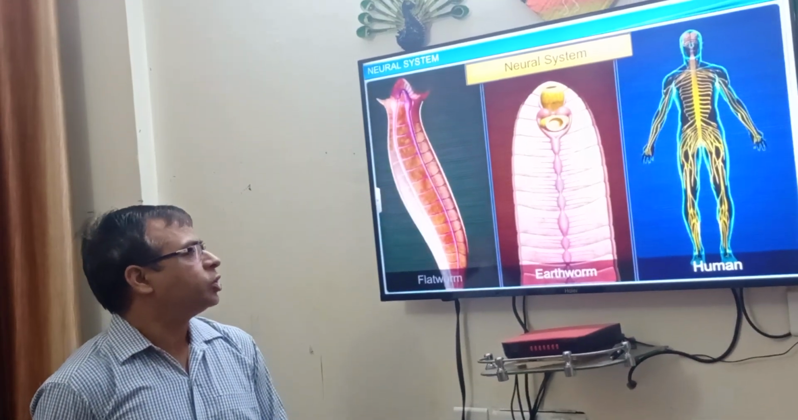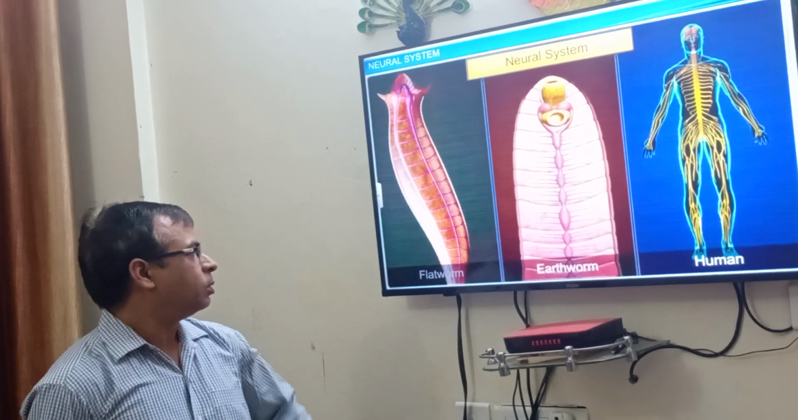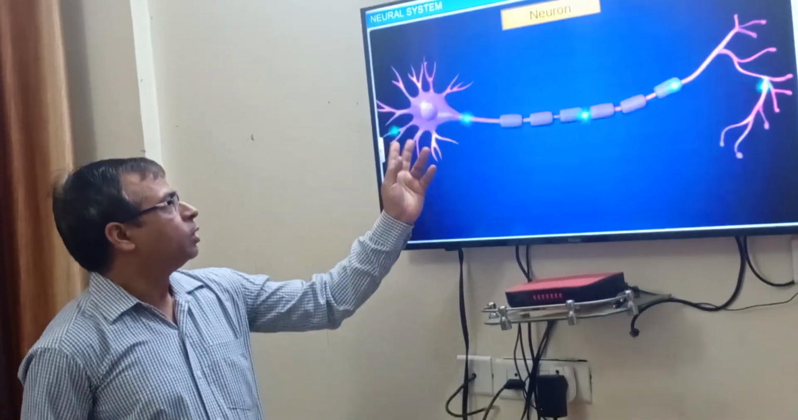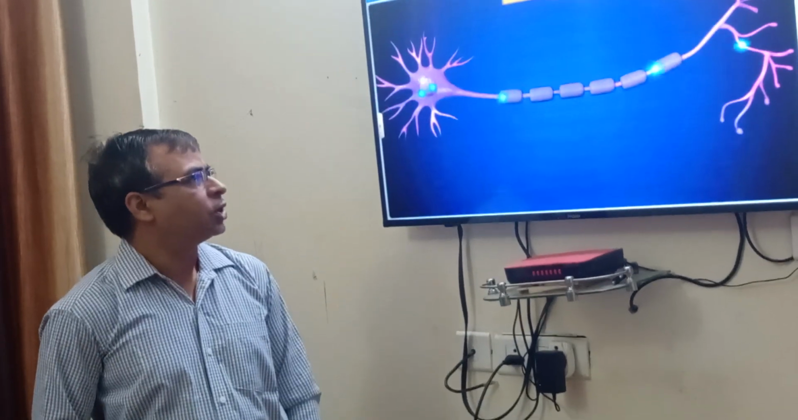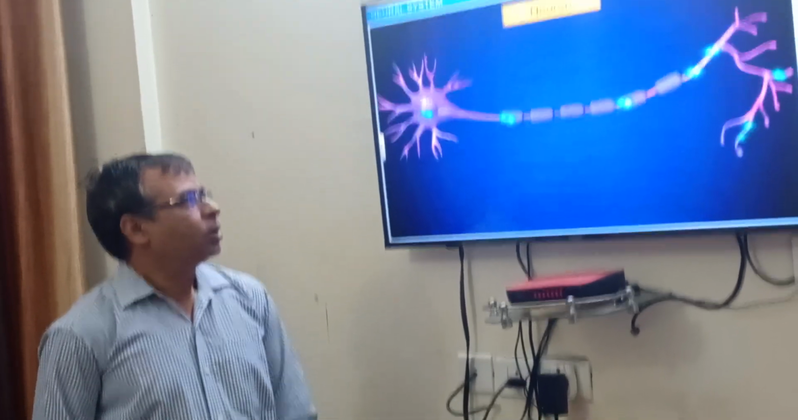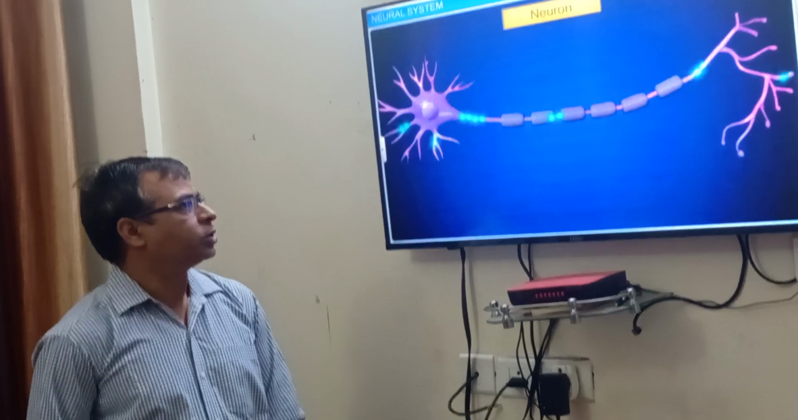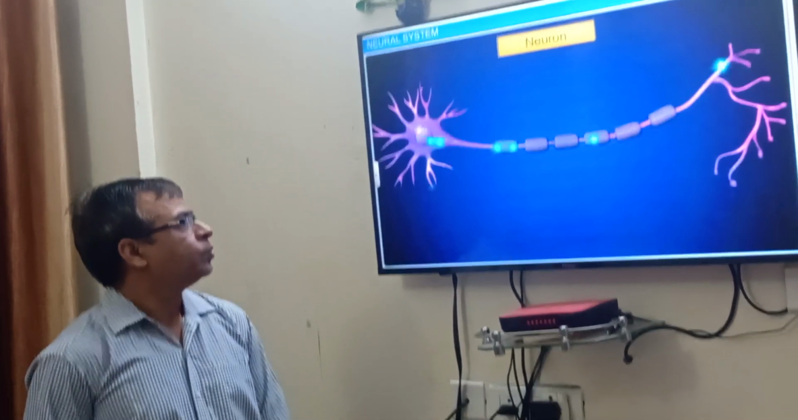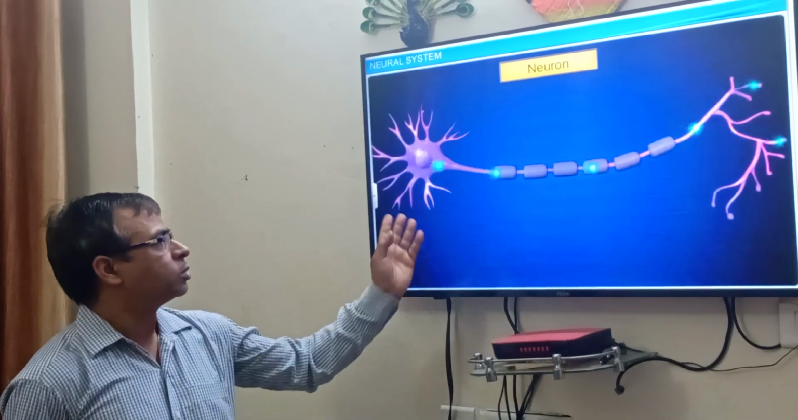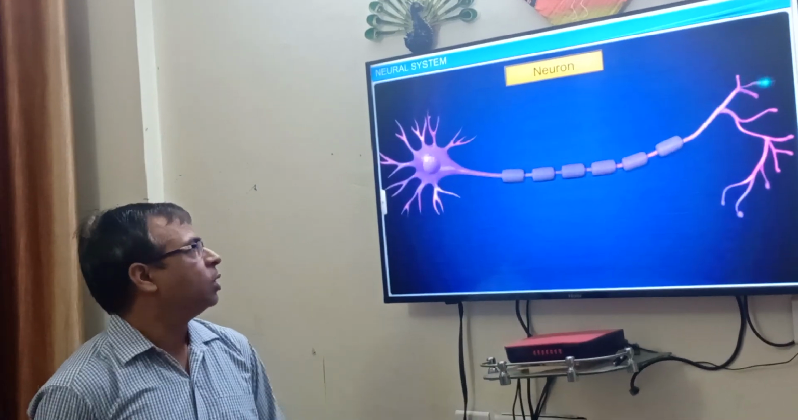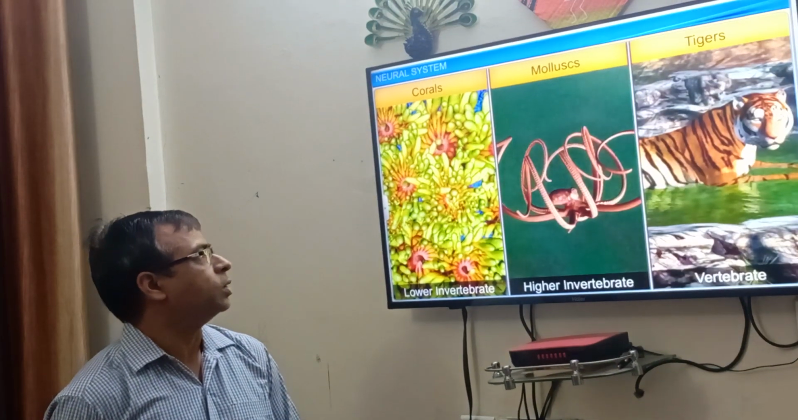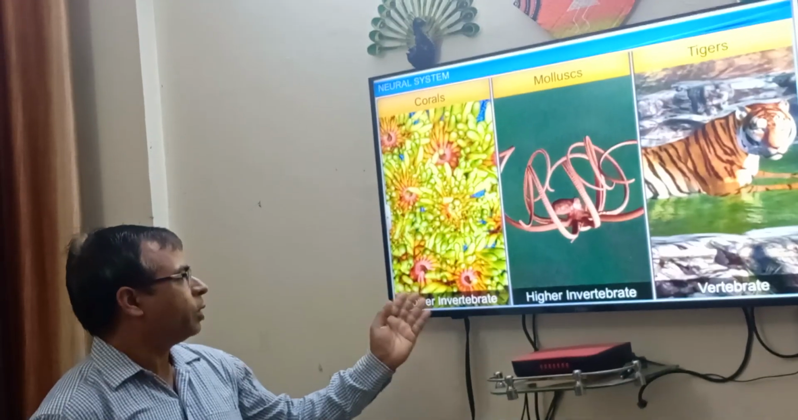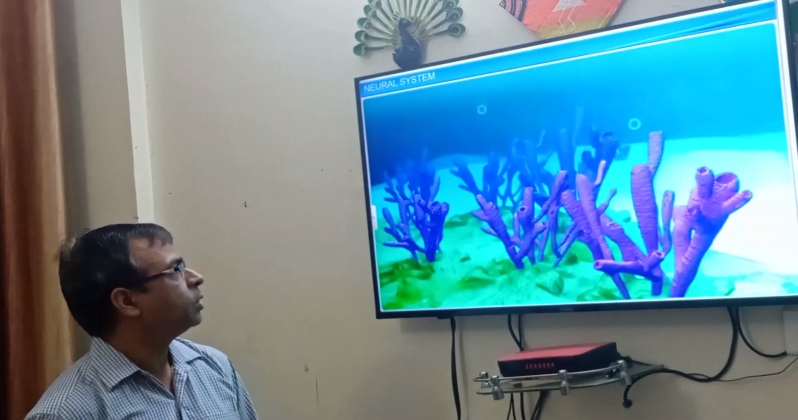The neural system varies from invertebrates to vertebrates. This is the neuron cell. This is the structural unit of the nervous system, or neural system. This is the longest cell of the body. Impulses pass through these neurons. You can say the neural system varies from lower invertebrates to vertebrates.